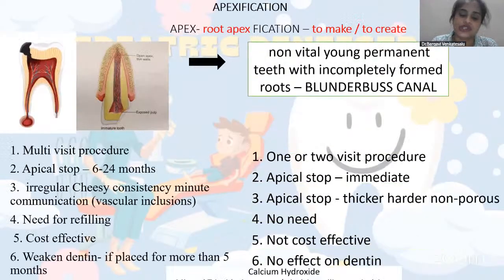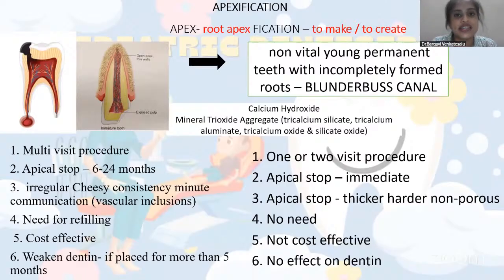So now apexification. As the name says, apex means root apex. Fication is to make or to create. We manually create a calcification barrier. Fication means we are manually creating. Genesis is basically a biological process like oogenesis, spermatogenesis, embryogenesis, ontogenesis. All these are naturally occurring processes. Whereas fication is something we are going to create manually, like magnification, apexification. So this is the basic difference between fication and genesis.